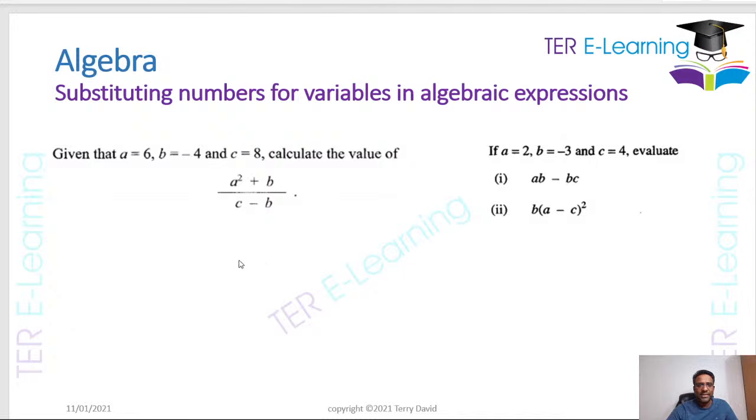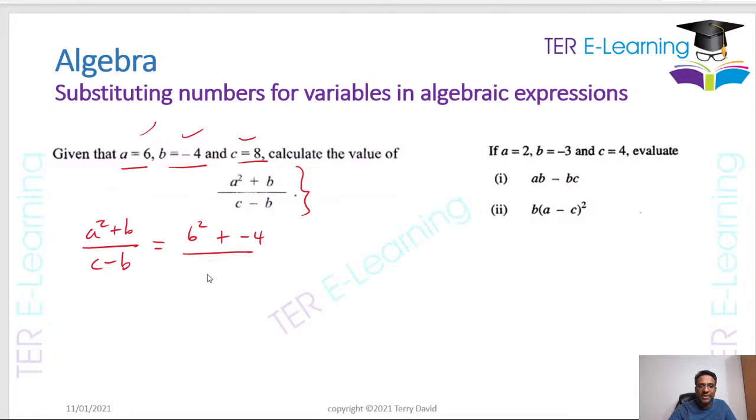Right, so the next thing you guys need to be able to do is to substitute variables inside an expression, right? So in this question here, these are all exam questions, by the way. So A is 6, B is -4, and C is 8. And they want us to work out this expression here. So the expression is A squared plus B divided by C minus B, right? All I'm doing here is substituting these numbers as A, B, and C. So A is 6. So therefore, this here is going to be 6 squared plus B, which is -4, all over C minus B. C is actually equal to 8 minus B, which is -4, right?